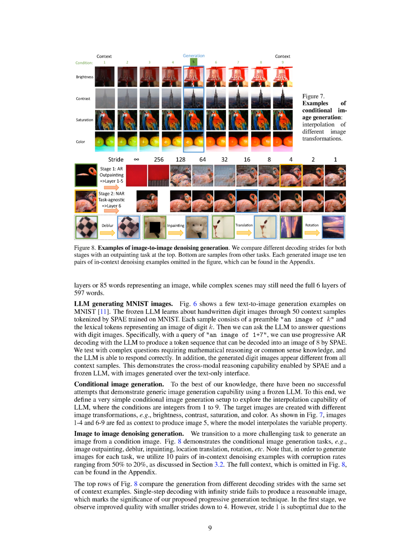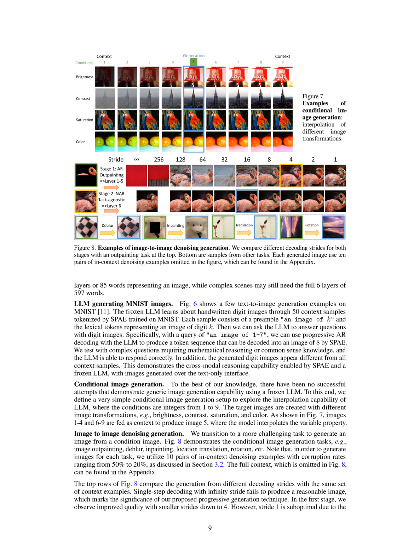We then moved on to a more challenging task, generating an image from a condition image. This involved tasks like image outpainting, deblurring, inpainting, location translation, rotation, and so on. To generate images for each task, we used 10 pairs of examples with different levels of noise, ranging from 50% to 20%. We compared the results of different decoding strides and found that a single-step decoding with an infinite stride failed to produce a reasonable image. This highlights the importance of our proposed progressive generation technique.